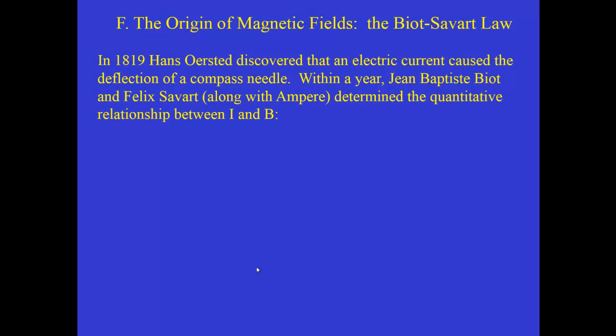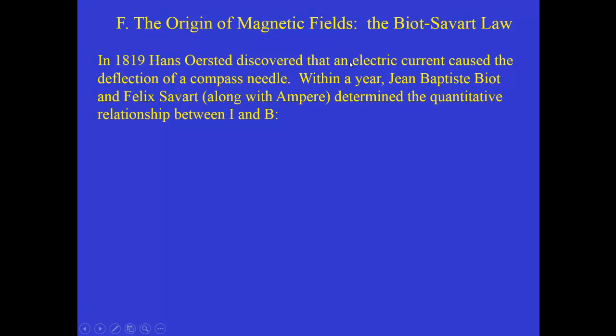The history of this was that not too long after it became possible to create electric batteries that could produce steady electric currents, a Danish physicist by the name of Hans Ørsted discovered, as I understand it, quite by accident, that an electric current through a wire caused the deflection of a compass needle. That was the first indication that electric and magnetic phenomena were one and the same, or at least very closely related. The interpretation was that electric currents, moving electric charges, are the source of magnetic fields.